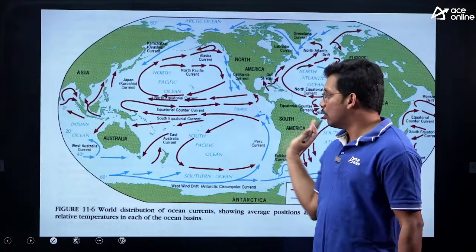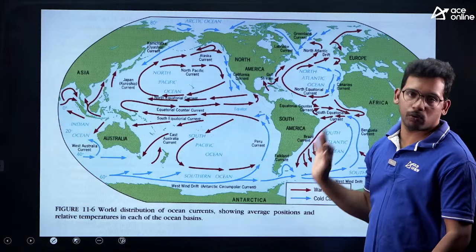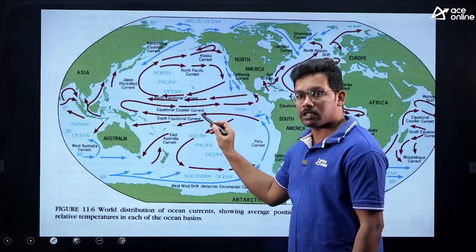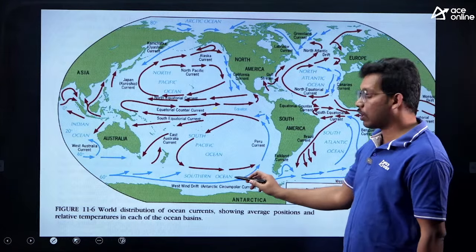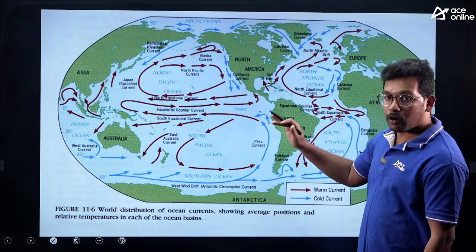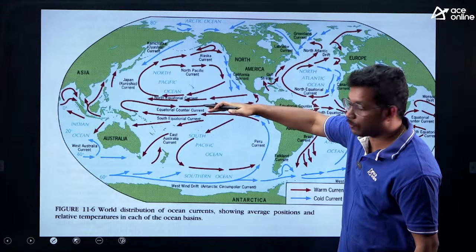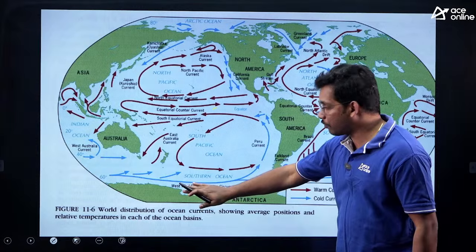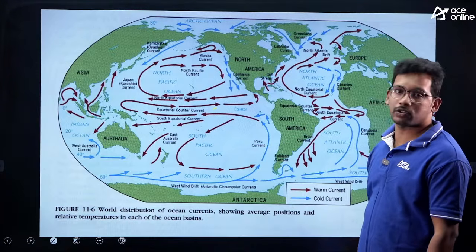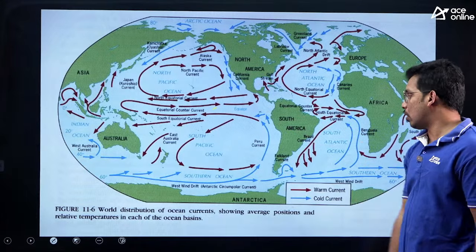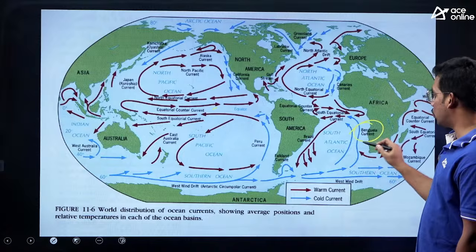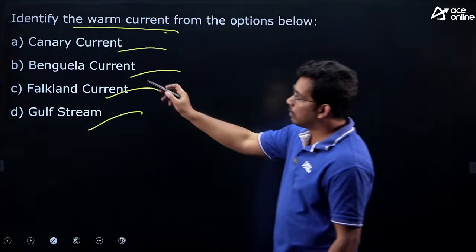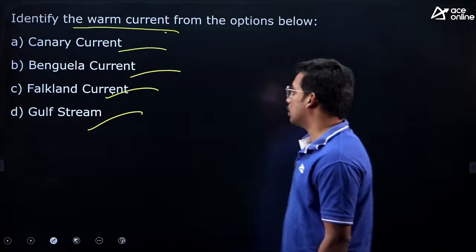Ocean currents means movement of ocean water around the earth, right? So red color ones are the warm currents, blue color ones are the cold currents. Why warm currents? Because they move from the hotter region, equator, towards the higher latitudes, and water moving from colder regions to the equator region is called cold currents. I have displayed all the currents here, names are given here. Benguela current, cold current, Falkland current, cold current, right? Benguela, Falkland, both are cold currents.